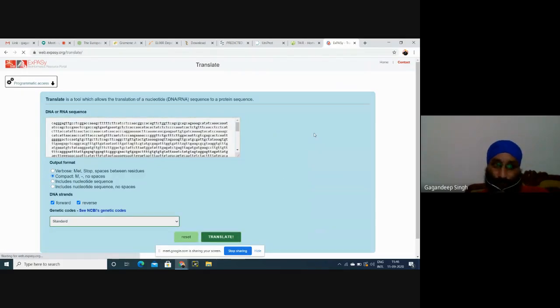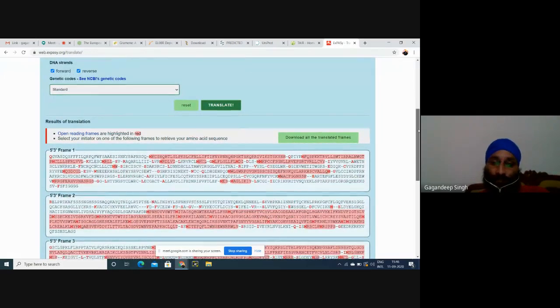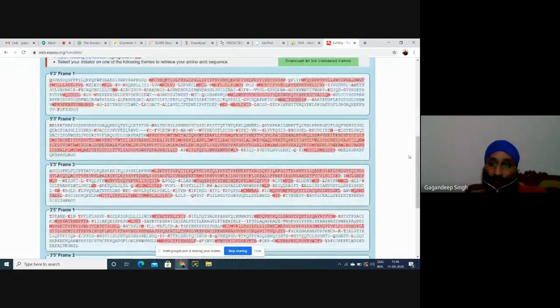We should know that every protein starts from methionine, which is the start codon, and ends with stop codons. There are 6 open reading frames. We know that there are 4 nucleotides, A, T, G, C. The first open reading frame will start from the first nucleotide, the second from the second nucleotide, and the third from the third nucleotide. Every codon consists of 3 nucleotides, and a codon is basically an amino acid.